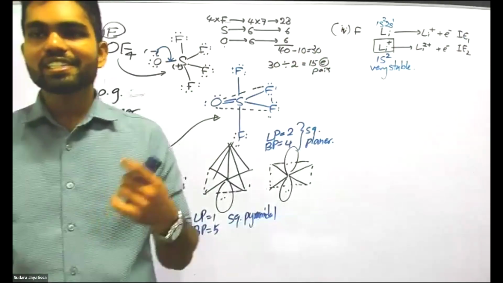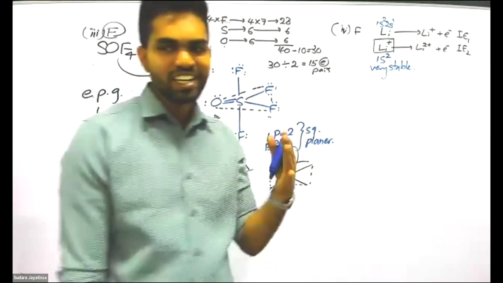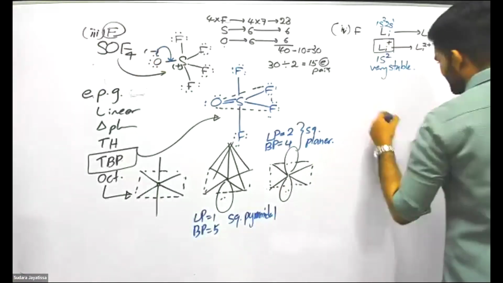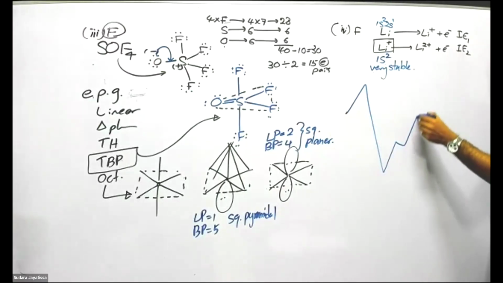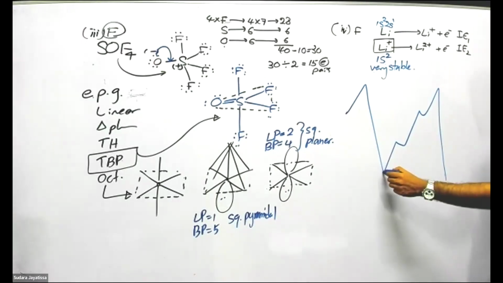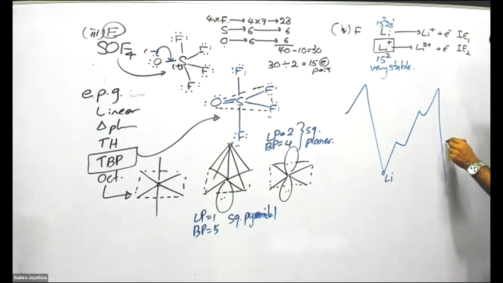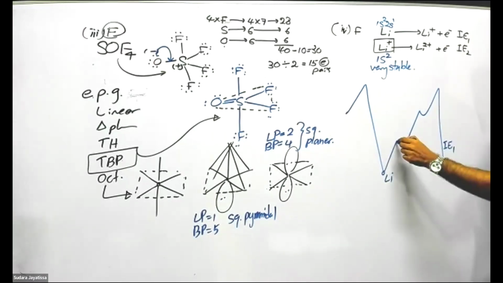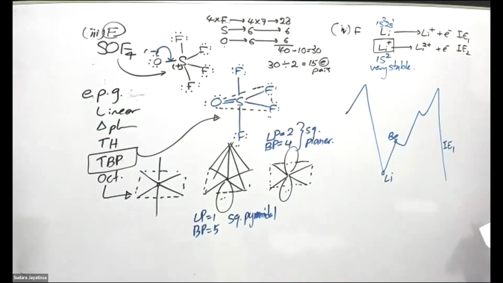You understand? But there is an easy way of getting this one in our questions: the diagram, the graph. This one is easy. Now this graph represents first ionization energy, I1. So then to get the second ionization, you have to come one back.